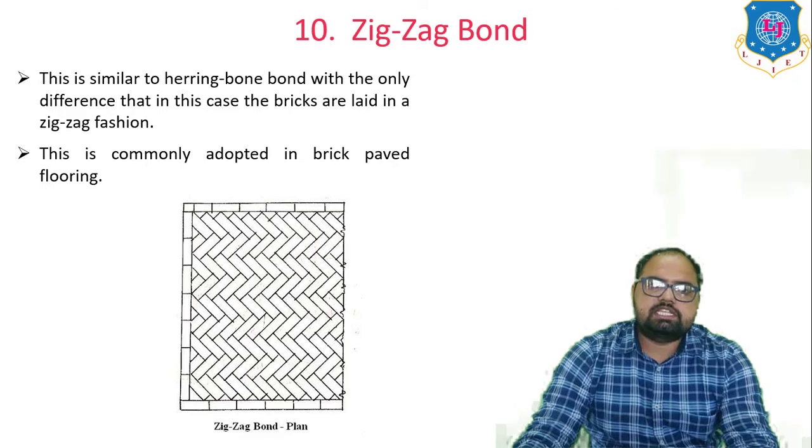Next is the zigzag bond. This is similar to herringbone bond with the only difference that in this case the bricks are laid in a zigzag fashion. This is commonly adopted in brick paved flooring.